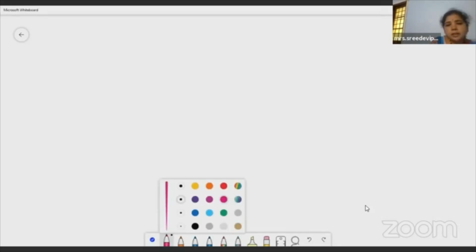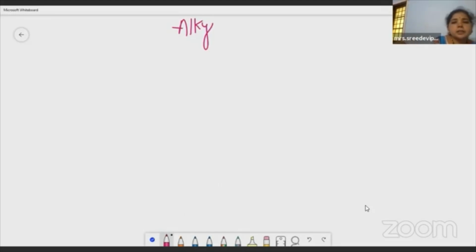And now I'm going to start the alkyl halides part. So today I may be introducing this and I'll continue the remaining part also. Okay, so don't worry. Alkyl halides, I will just introduce this, children. See, organic chemistry is very easy. There is nothing to write. There is no theory part at all, just the atoms. We are going to manipulate the bonds and atoms. When you add atoms, bonds will be disappearing, right? When you remove atoms, bonds will be forming. That's the beauty of organic chemistry. And then coming to the alkyl halides.